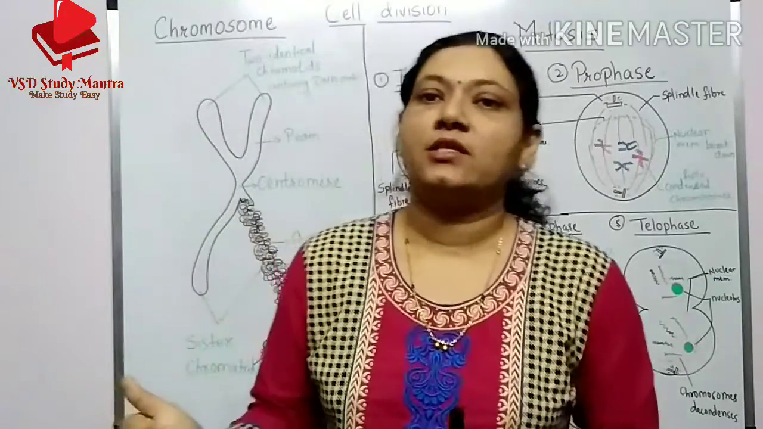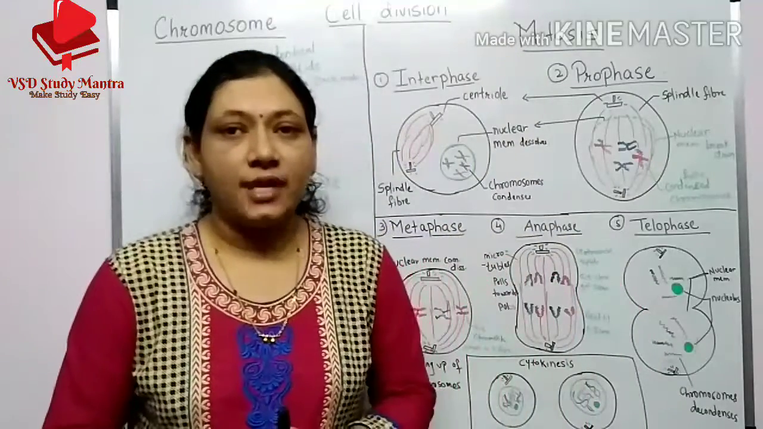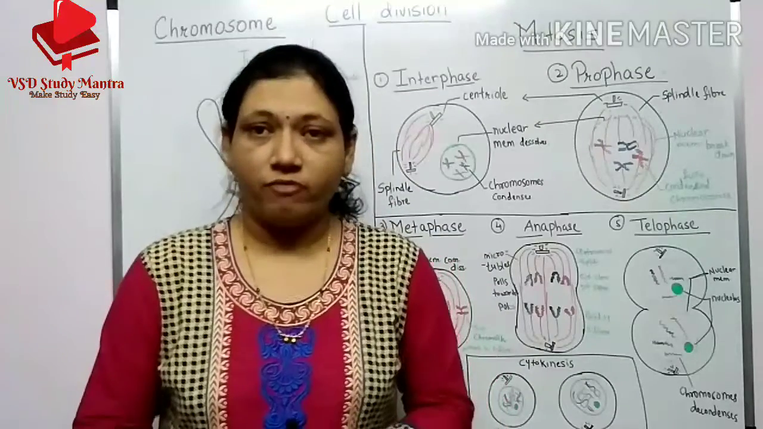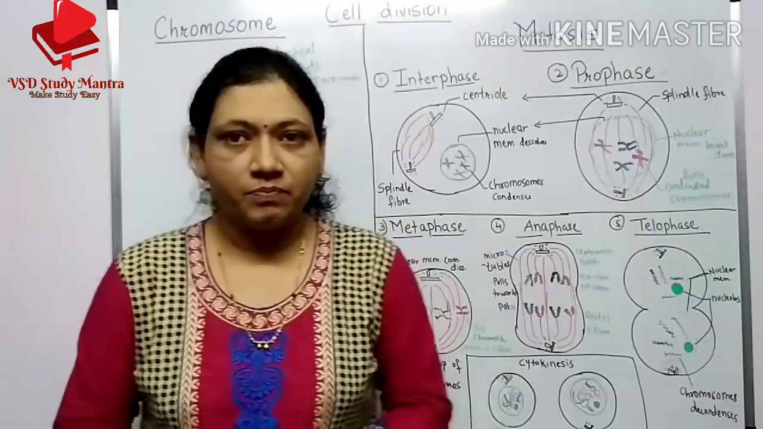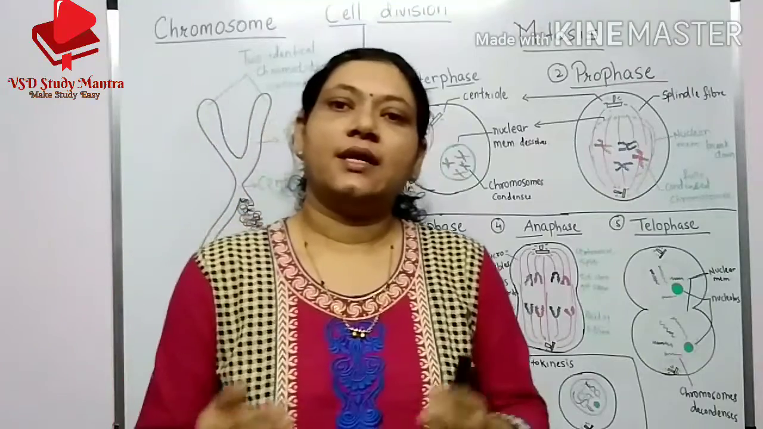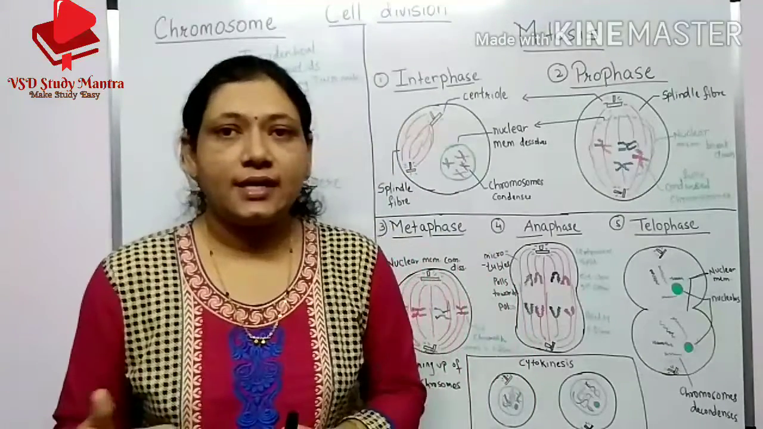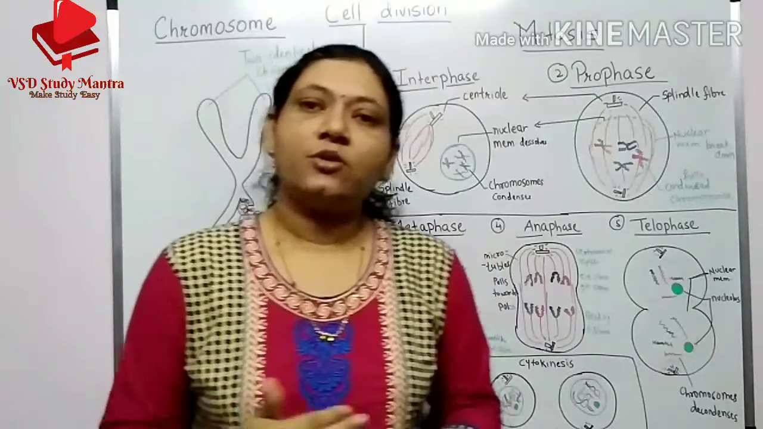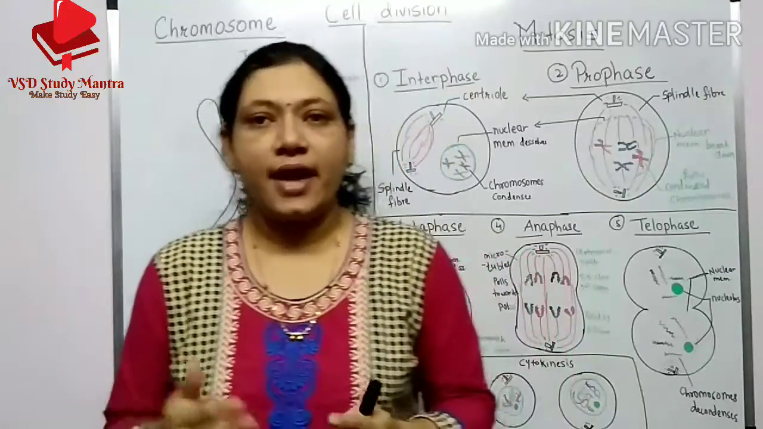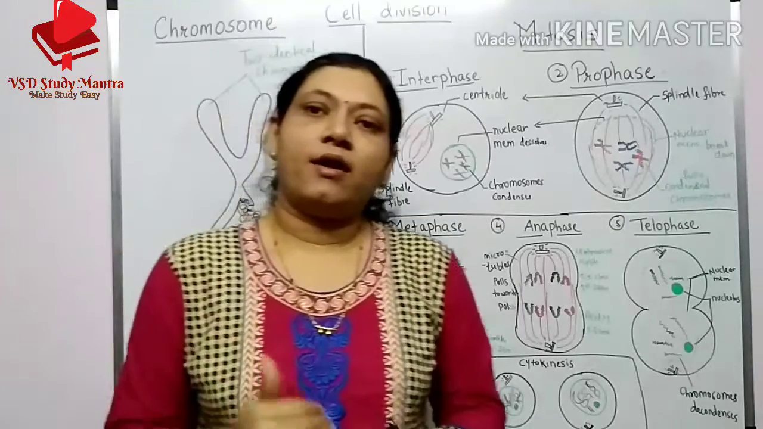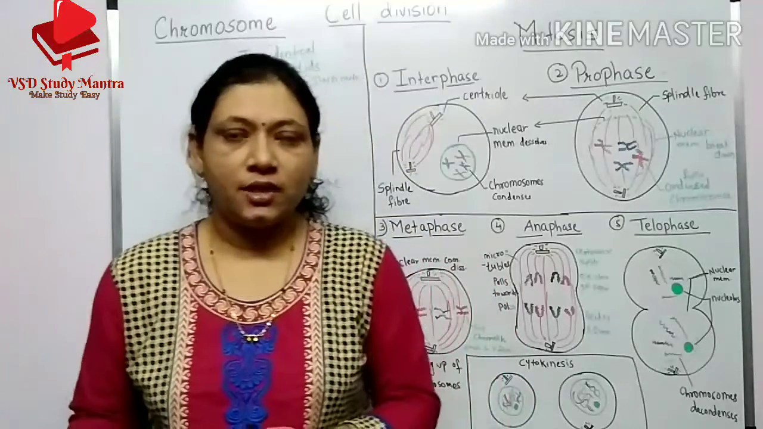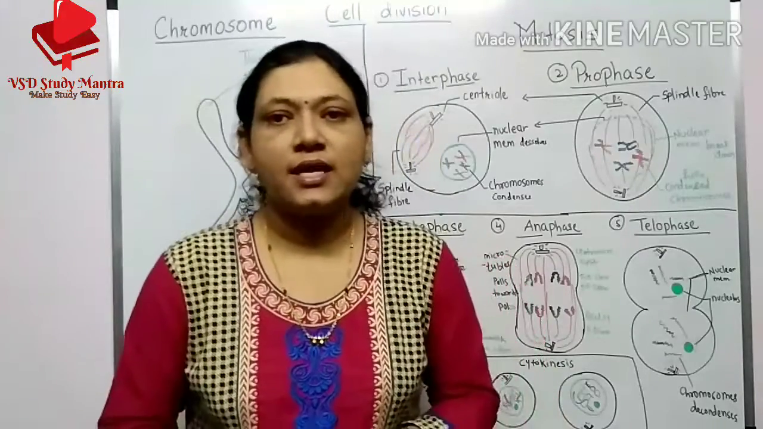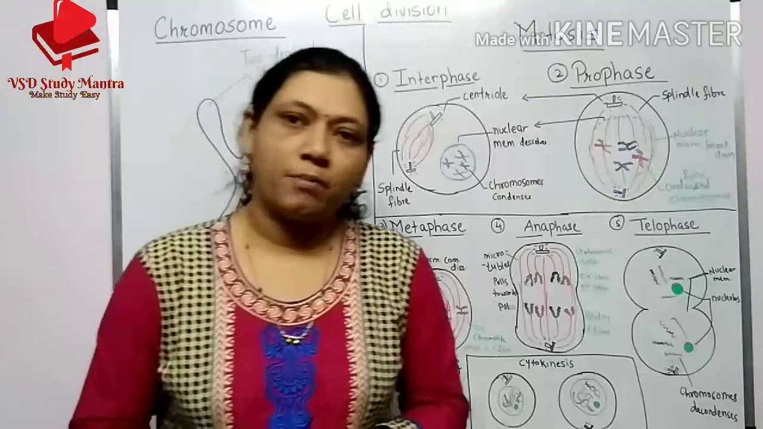Okay students, why do we have to undergo cell division? Because of the growth of the living organism. Also, the damaged older cells have to be replaced by newer cells. Also, it produces the eggs and sperms for sexual reproduction in living organisms. So for this purpose cell division is very important.